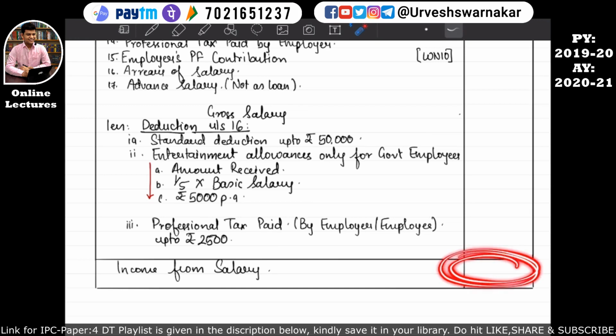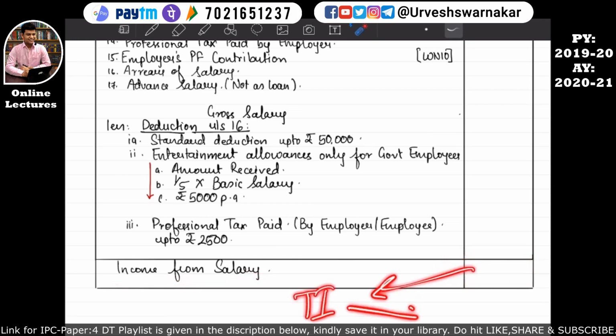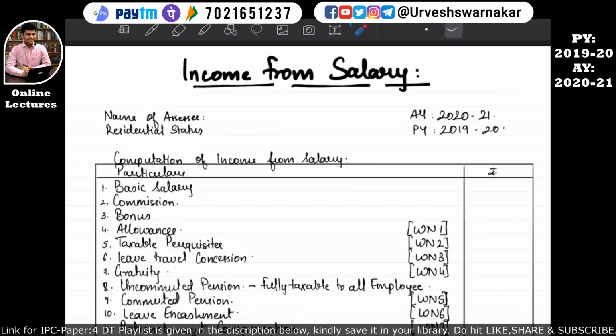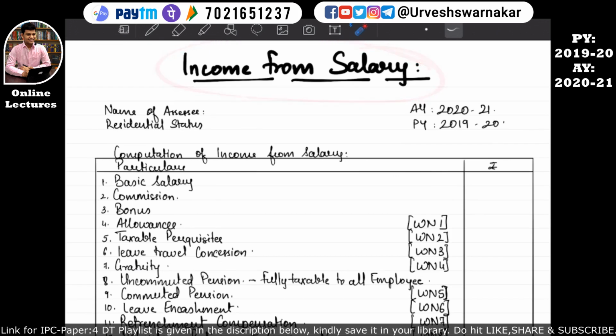And finally, we will calculate income from salary, and this income from salary will be taken into the total income of the assessee, and on this total income tax will be calculated. I hope this is quite clear. And our theory part, that is the income from salaries theory part, comes to an end.